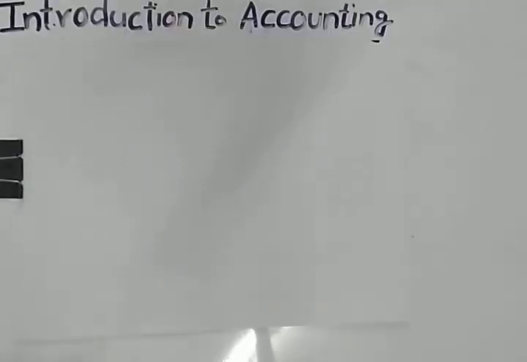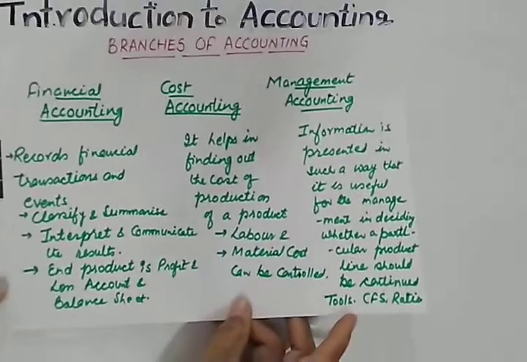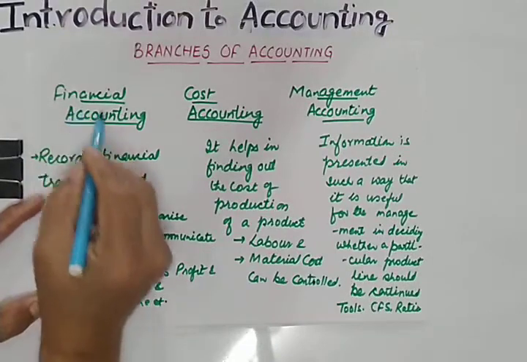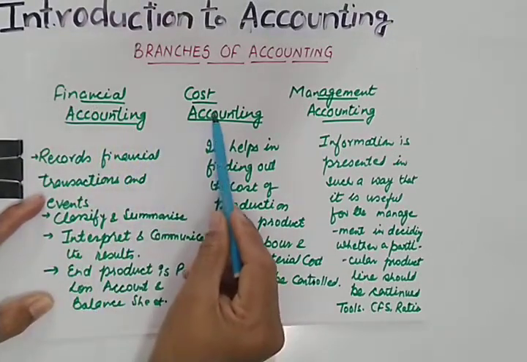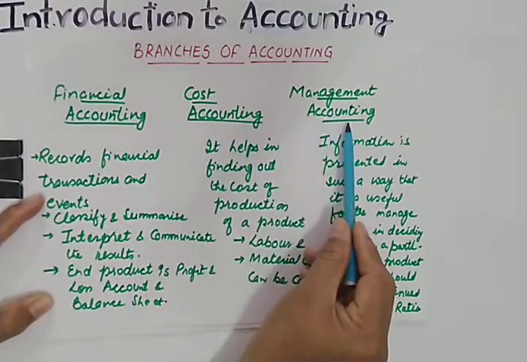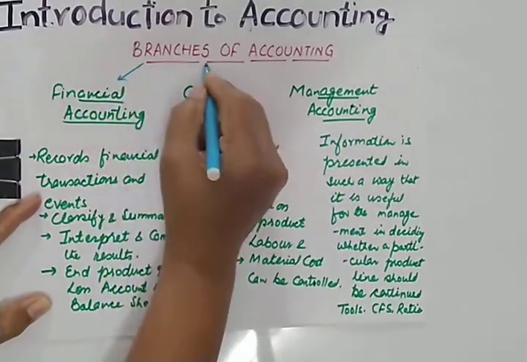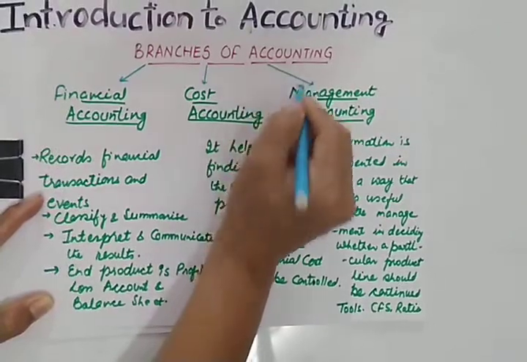Hello my dear students, today we'll be doing the next topic, which is branches of accounting. There are three branches of accounting: financial accounting, cost accounting and management accounting. These three are the branches of accounting.